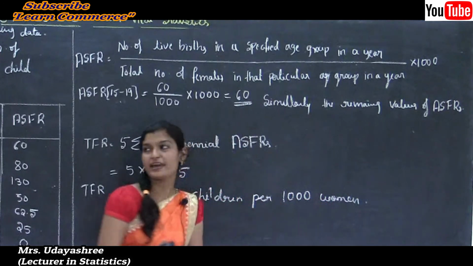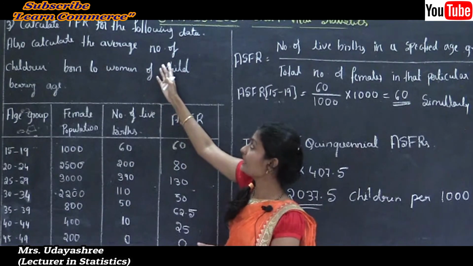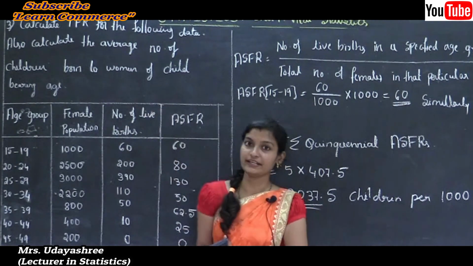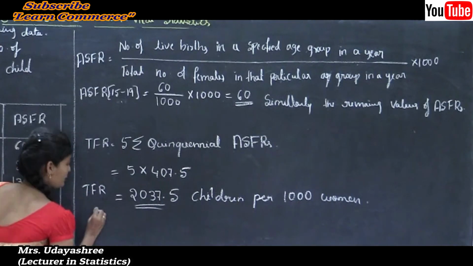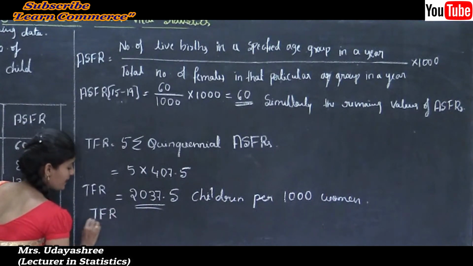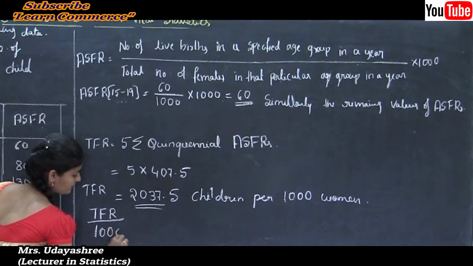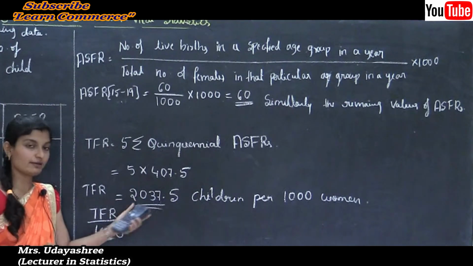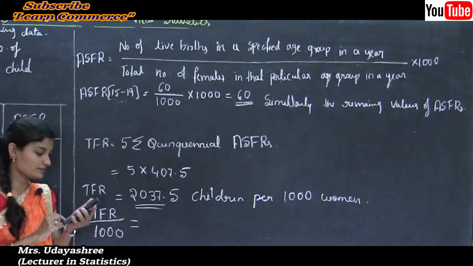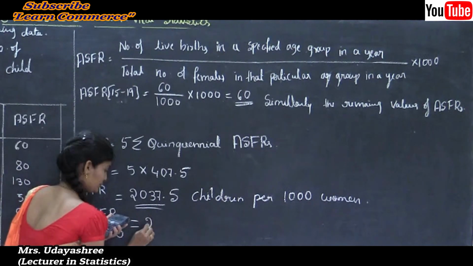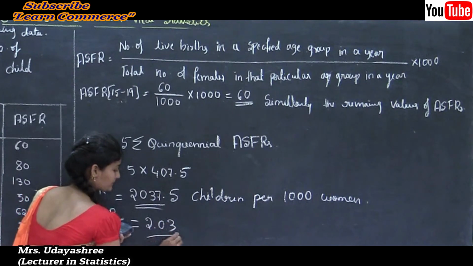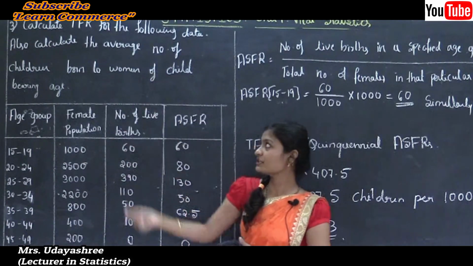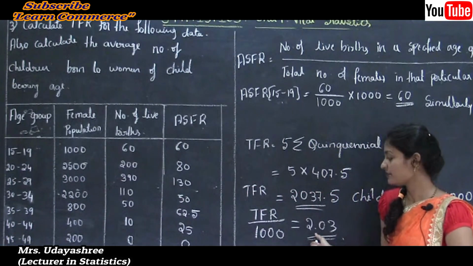Next, based on our question, we need to calculate the average number of children born to women of childbearing age. That formula is TFR divided by 1000. So here TFR is 2037.5 divided by 1000, that is 2.03. This is the average number of children born to women of childbearing age.